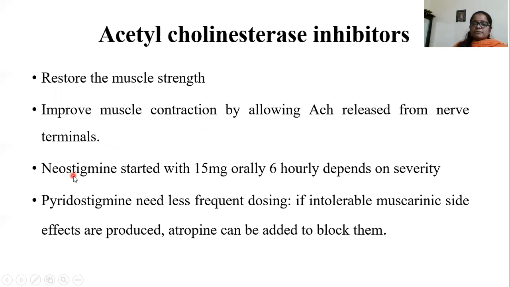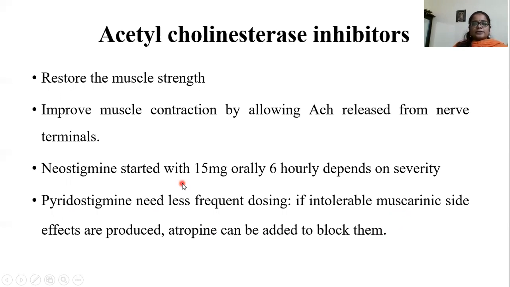The dose of neostigmine is 15 mg orally 6 hourly, depending upon the severity of the disease. Pyridostigmine needs less frequent dosing, and if intolerable muscarinic side effects occur, we can add atropine to block the muscarinic side effects.